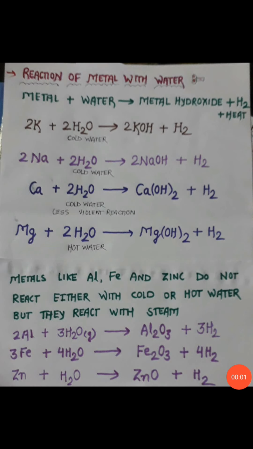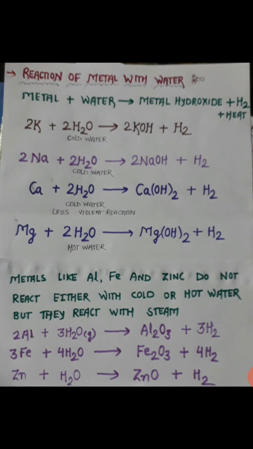Now the second chemical property of metal, that is reaction of metal with water. Metals react with water and they form metal hydroxide, hydrogen gas and heat energy. Students, these reactions are highly exothermic in nature because in these reactions heat energy as well as hydrogen gas is evolved. Potassium and sodium, they both are highly reactive metals. They react with cold water vigorously and form hydroxide and hydrogen gas.